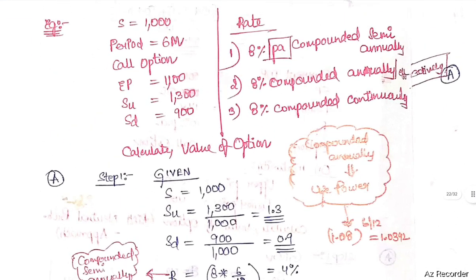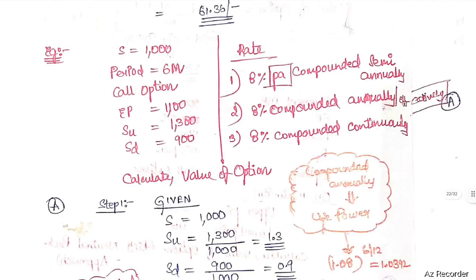In the question, if the question specifies that compounding is done annually or effectively, use power. In case continuous compounding is done, 1 plus R will not be used, e to the power RT will be used. In such a case, probability will be R minus D divided by U minus D. Here R means e to the power RT.